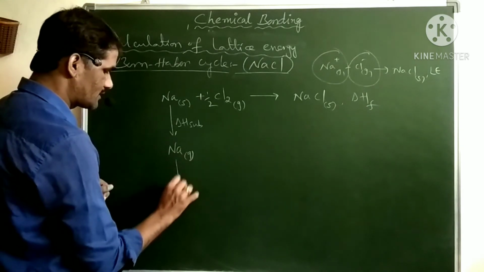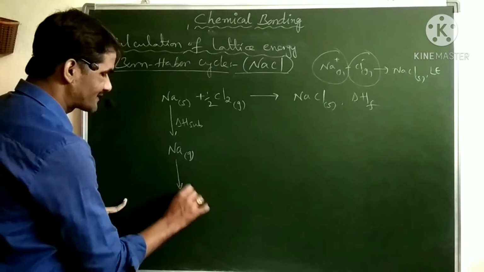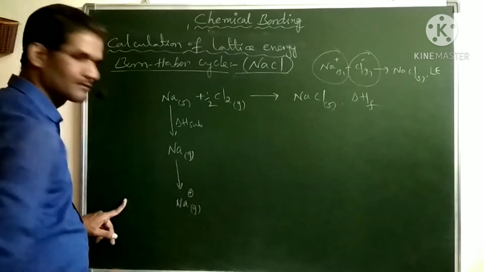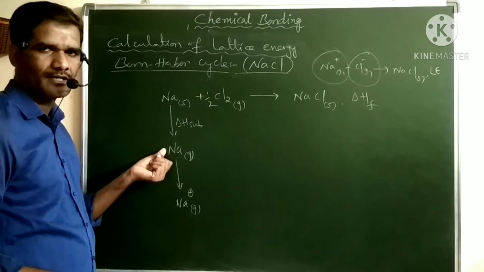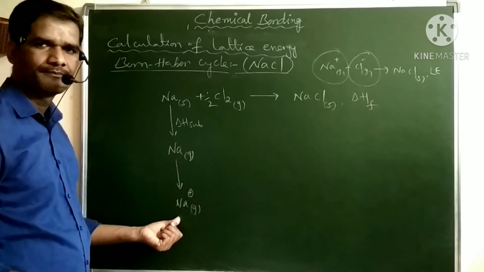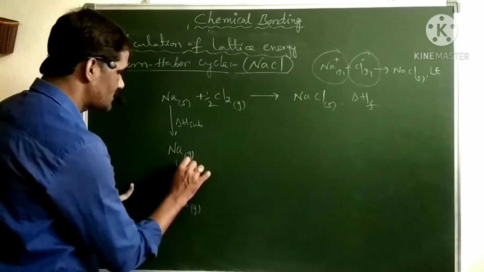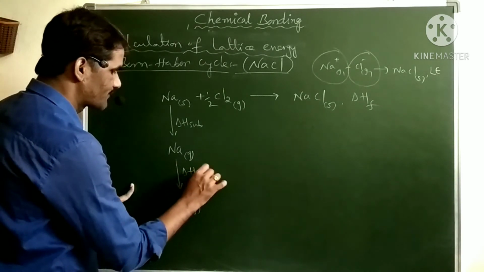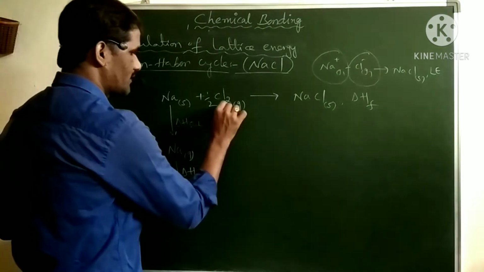Similarly, the sodium gas we can convert into sodium gaseous ion. This is the removal of an electron from an isolated gaseous atom to get its ion. The energy here is ionization energy, so the enthalpy change involved is delta Hi.